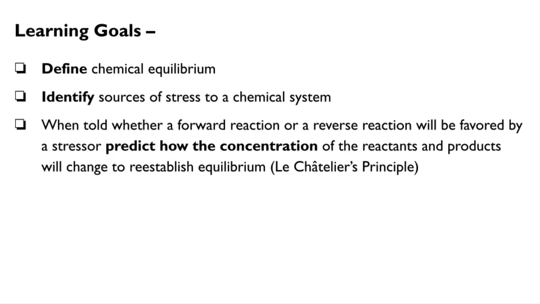Checking back in on our learning goals, you'll notice that we did not talk about specific results of individual stresses to a chemical system. That will be done in future videos. We'll look at the effect of changing the pressure of a system, the temperature of a system, or changing the concentration of a reactant or a product. So this is just the first in a series of videos about kinetics and equilibrium.